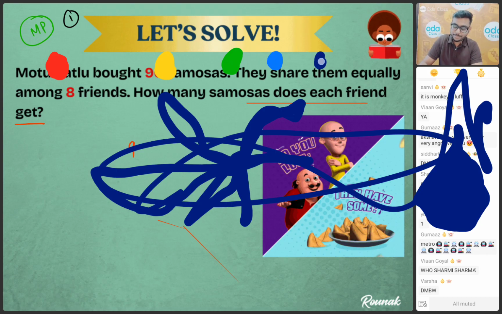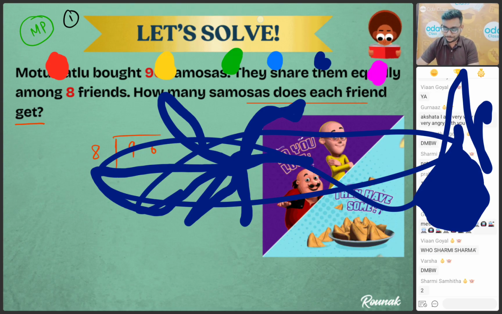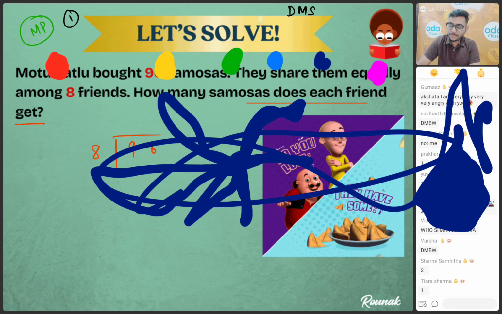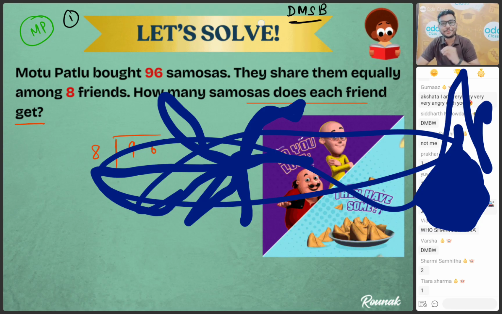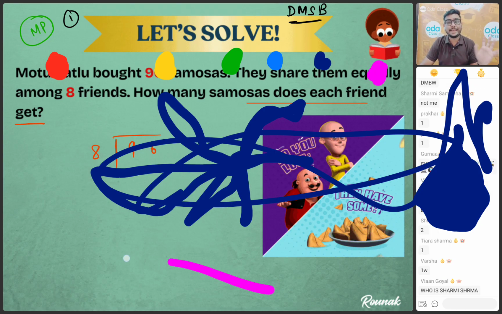Now you're going to divide this number 96 by 8. Can you all do it, my dear students? Yes, type 1 in the chat box. First we are going to use the mnemonic, dirty monkey smells bad. So first I'm going to divide the number 9. So 9 divided by 8. 8 ones are 8, 8 twos are 16.